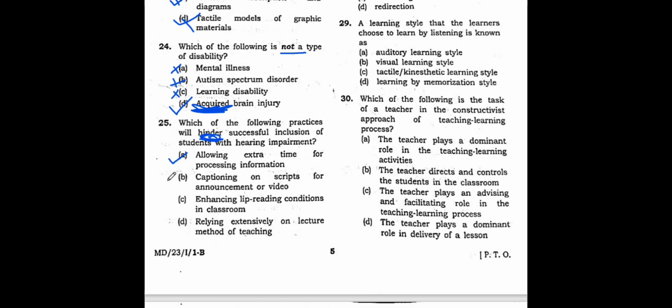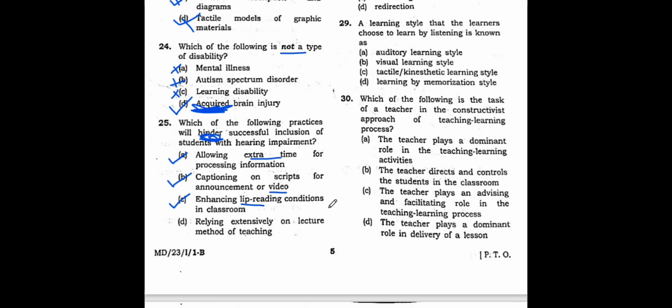Video is helpful for people who cannot listen, right? Enhancing lip reading conditions in the classroom. When a child is able to understand the lip movement of the teacher, he or she can still comprehend what the teacher is trying to say. Through video and lip reading the child will understand, and extra time is also helpful for the child with hearing impairment.